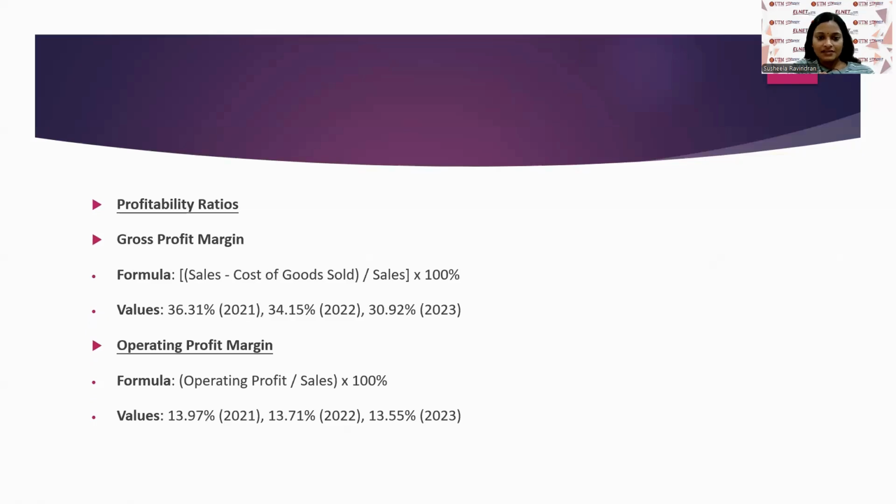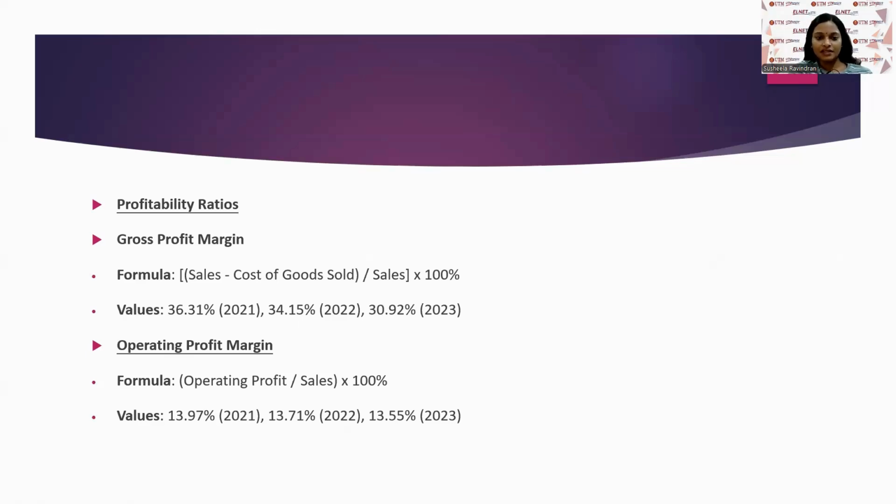Okay, followed by the next slide, profitability ratios, where the gross profit margin values during 2021 is 36.31%, 2022 is 34.15%, and 2023 is 30.92%. Over the duration of the 3 years, the gross profit margin decreased, indicating a decline in the core operations profitability occurring in the company itself.